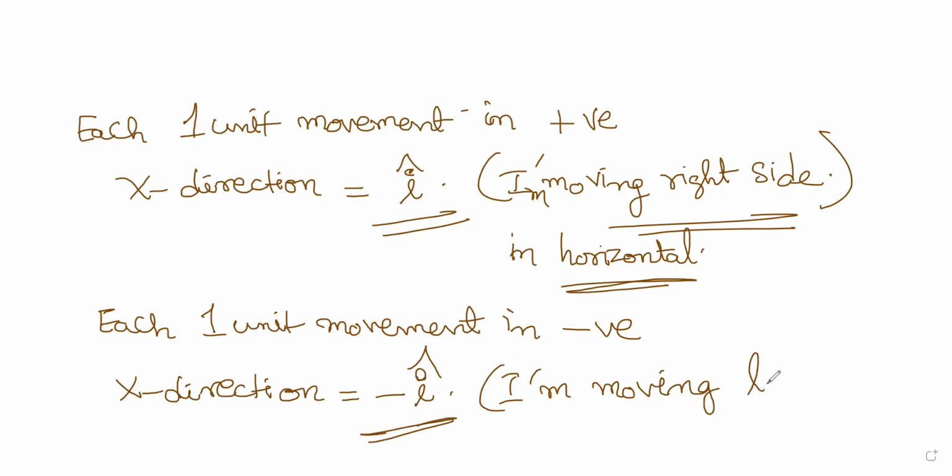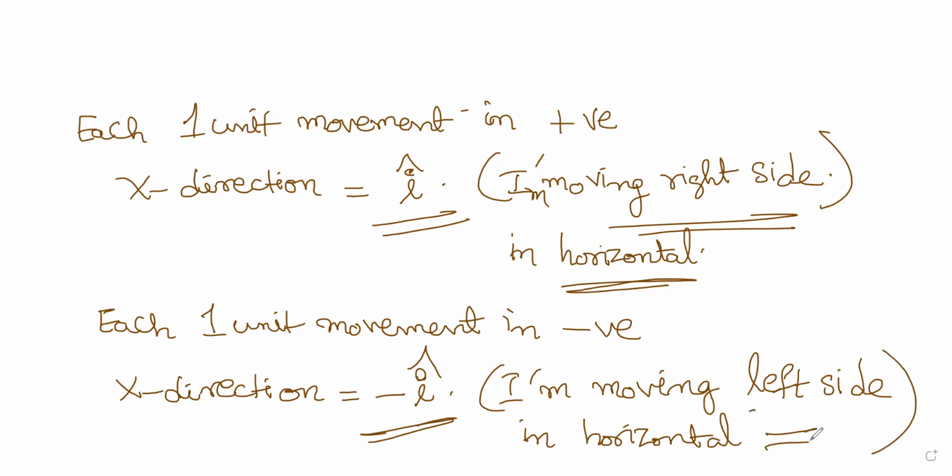Of course, left side in horizontal. That is with respect to origin 0, I am moving left side now. I'll show you what is I cap and minus I cap first. Noted now? Yes, sir. Clear.